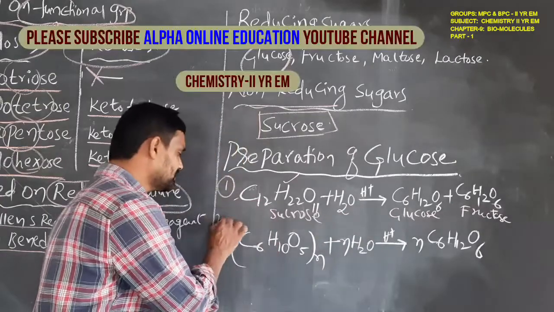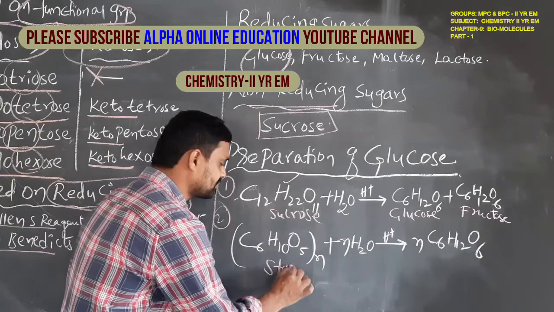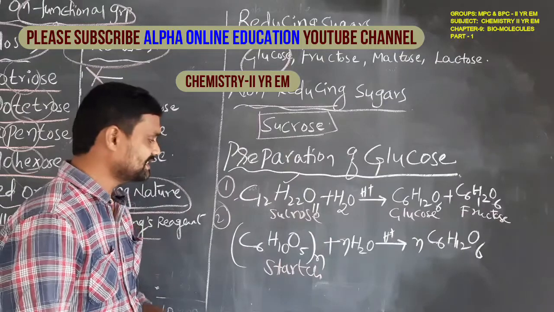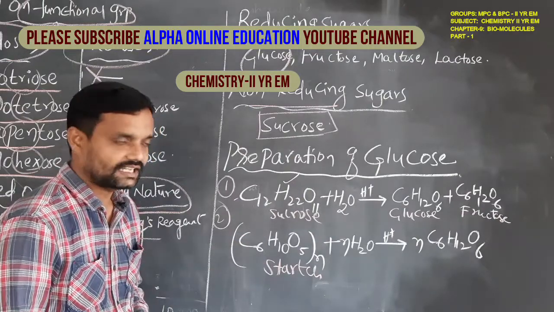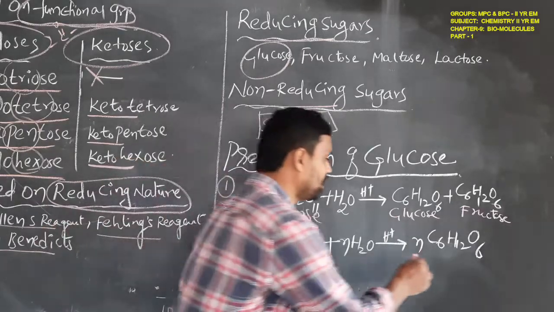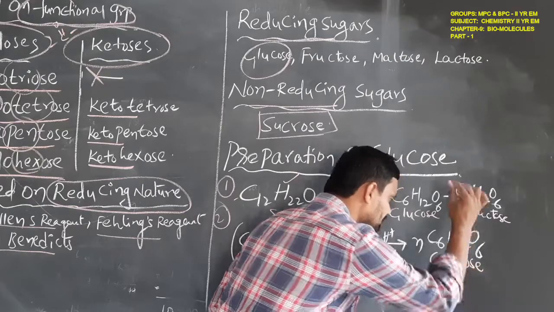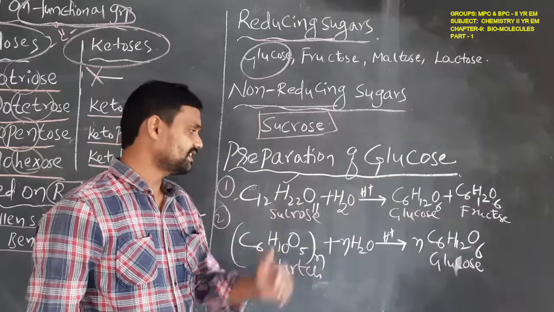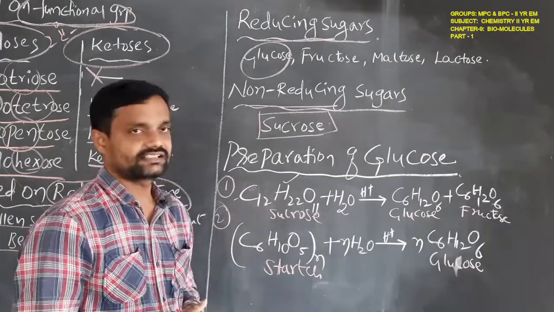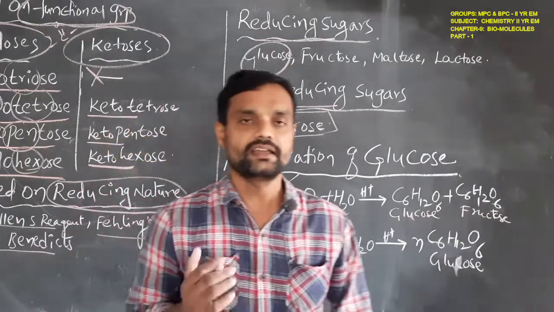Another preparation is acid hydrolysis of starch. The chemical formula of starch is (C6H10O5)n. Acid hydrolysis of starch also gives glucose, n moles of glucose. So this is the reaction for preparation of glucose from starch. These are the two methods for preparation of glucose.